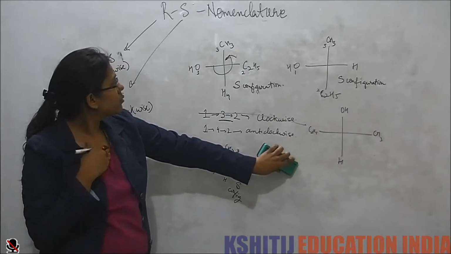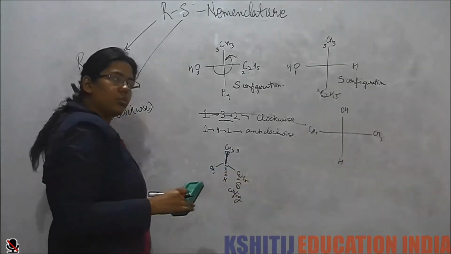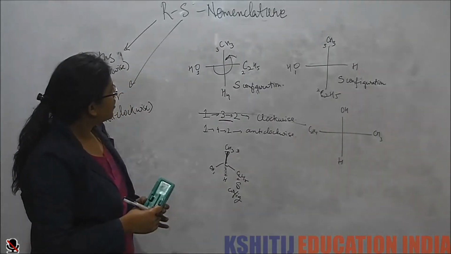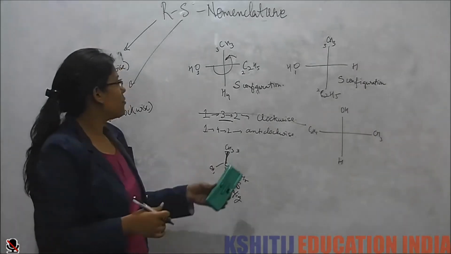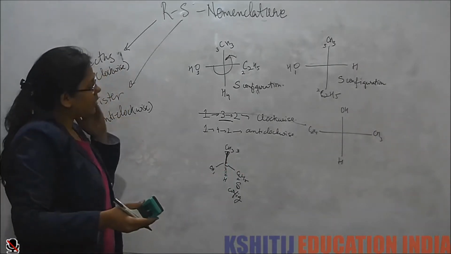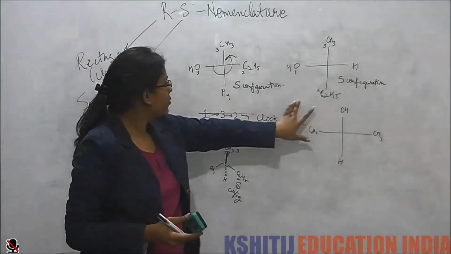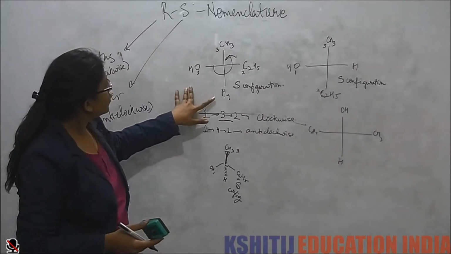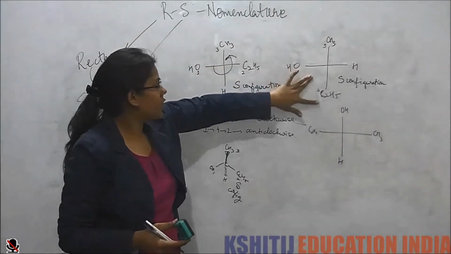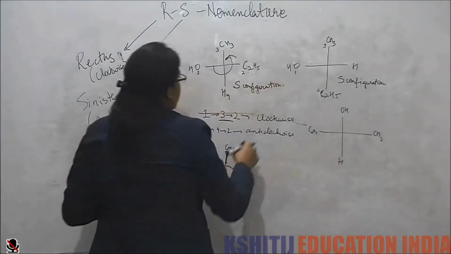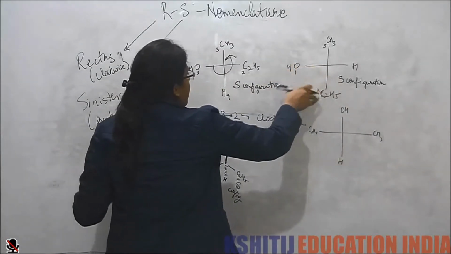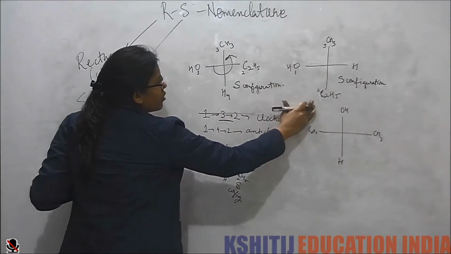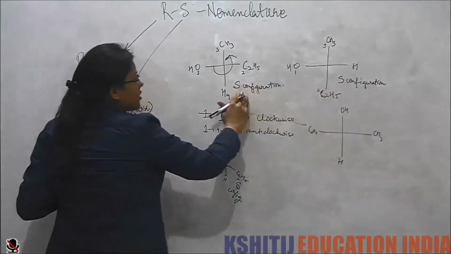But if we see that these two, I've drawn something. Now this is S configuration. This is an S configuration in which, if we see the difference from here, these are not identical molecules because anyhow I rotate, I cannot get the same molecule.